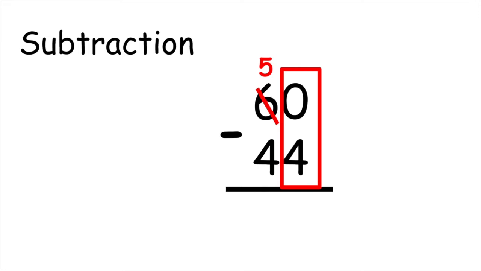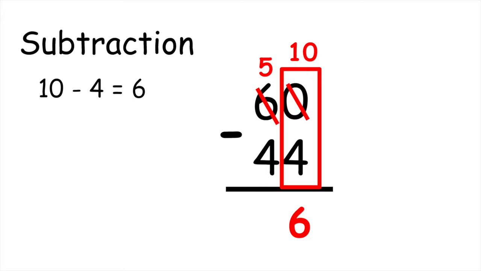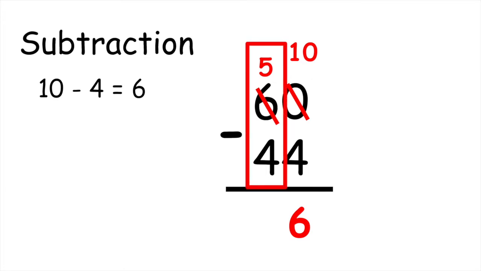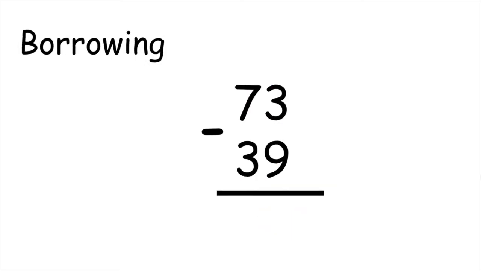So instead of 6, now we have 5 tens, and we put a 10 up here with the ones. So now we can do 10 minus 4 is 6. And then we move over to the tens, and remember, we don't have 6 anymore, we have 5. So we do 5 minus 4 equals 1. And this is called borrowing. So we take from the tens and move it over to the ones when we cannot do the problem.